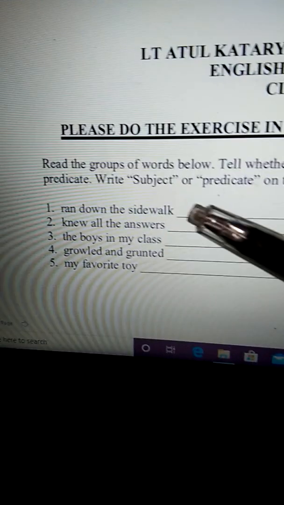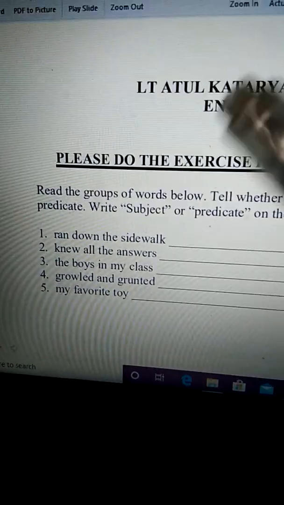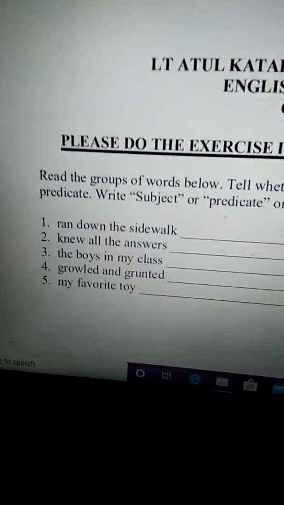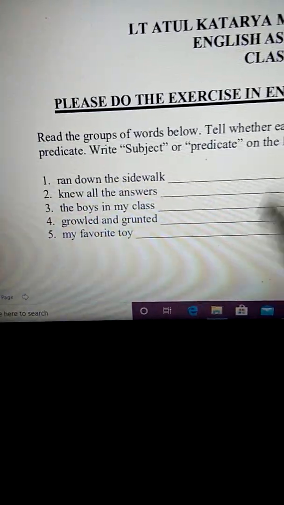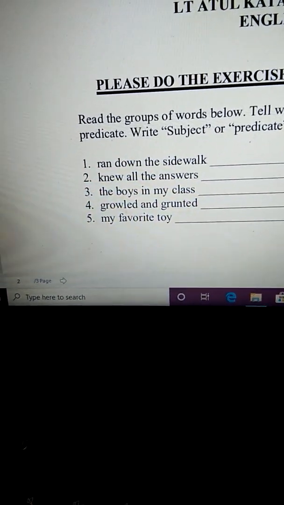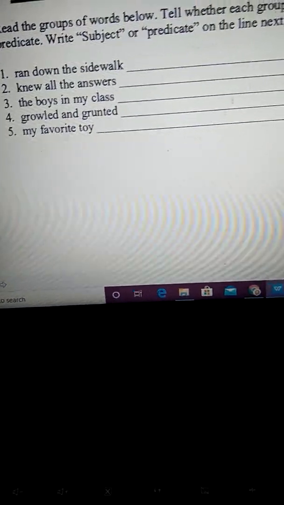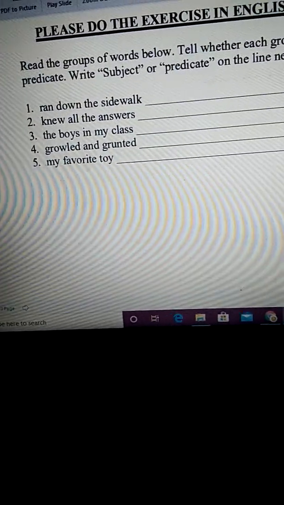Now this exercise is a bit different from other exercises about subject and predicate. See, I have written a few parts of the sentence. Now you will have to identify whether the part can be a subject or a predicate. So you will just have to write here whether this part is a subject or a predicate. Clear? With this, we come to an end of the subject predicate assignment. Only 5 sentences I have given, children. Please do it in your English language notebook.